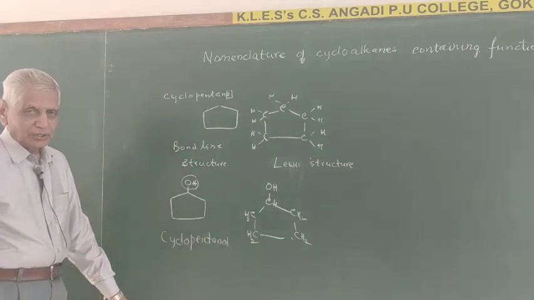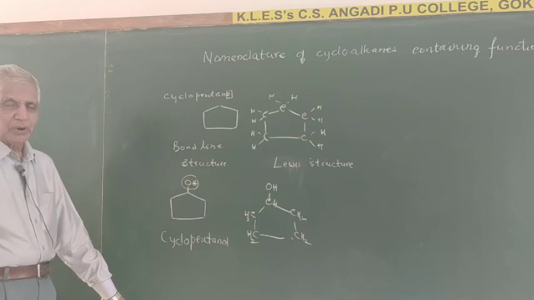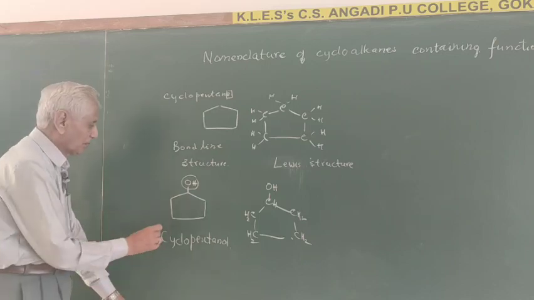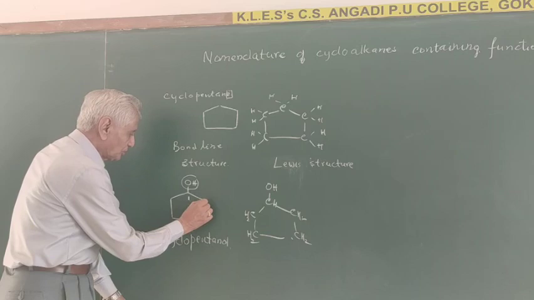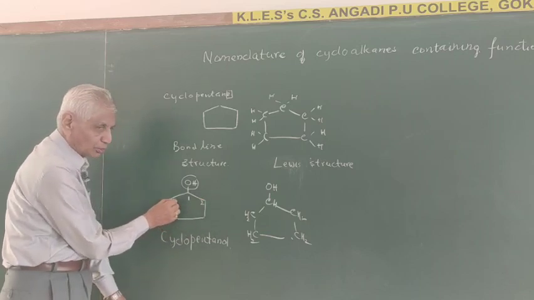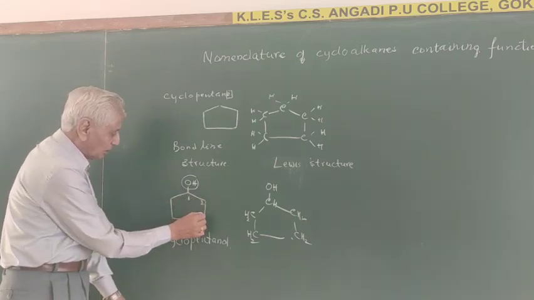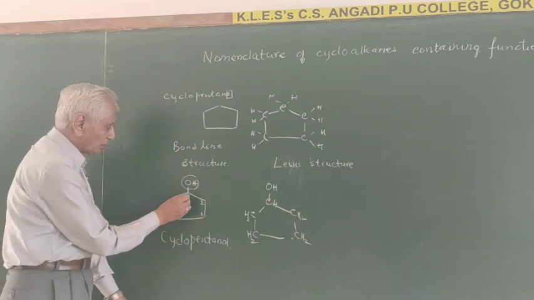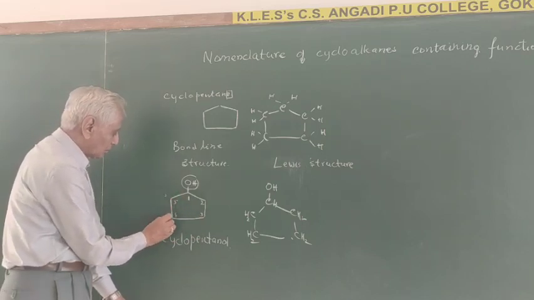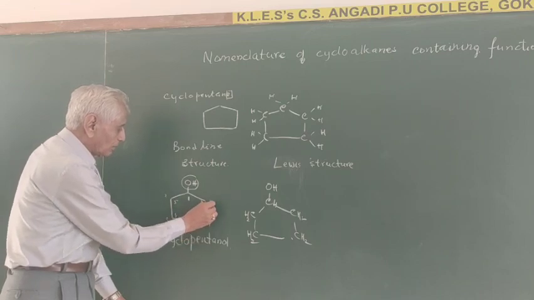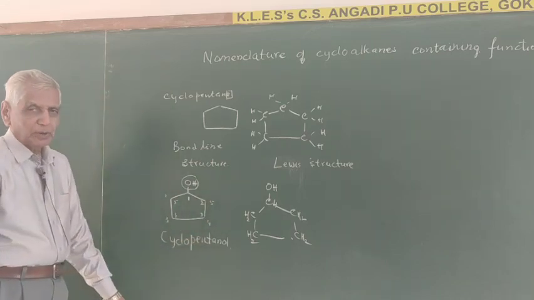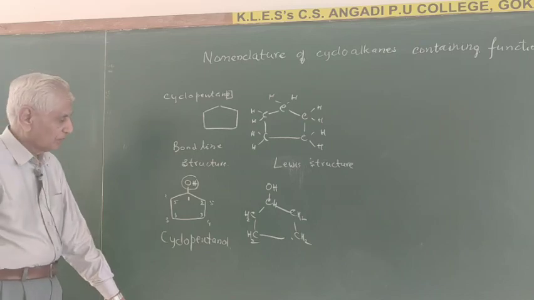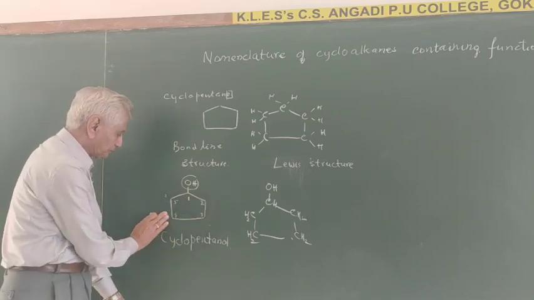In this case the carbon atoms are numbered from the carbon containing the functional group. So this is number 1, this is 2, 3, 4, 5, or you can also number in the other direction. Both ways of numbering the carbon atoms are correct. So let us take this one.